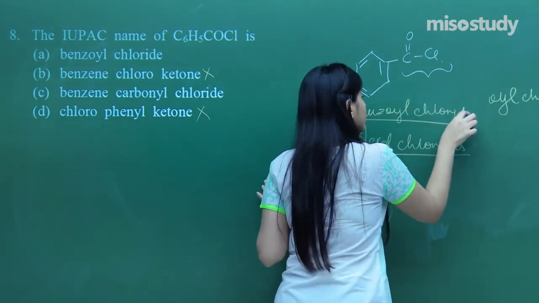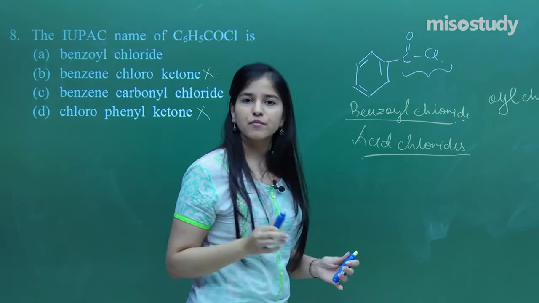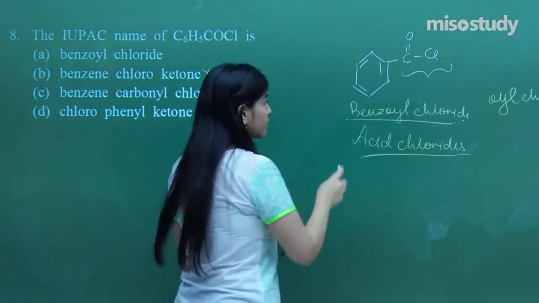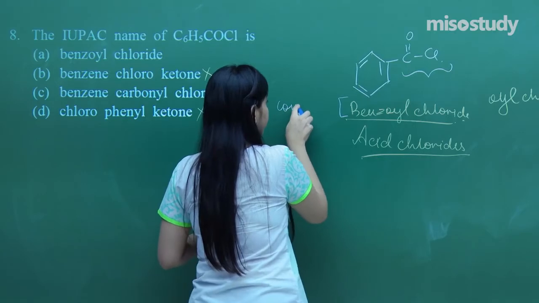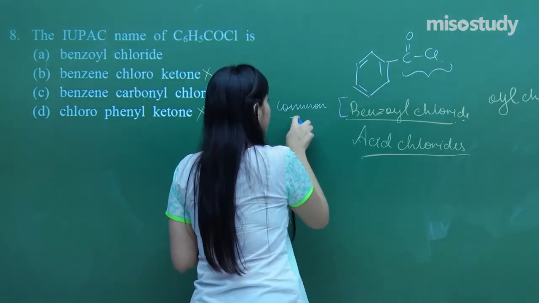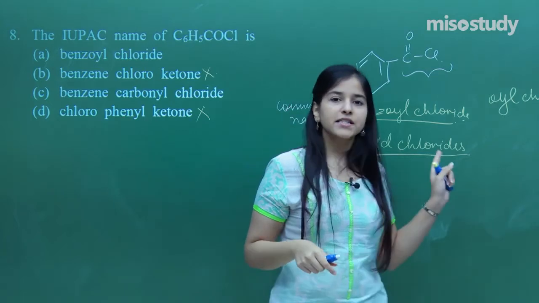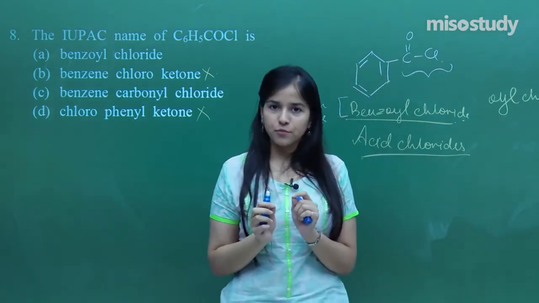But what is the problem with this name? It is actually not the IUPAC name, but the common name of the compound. So you need to be very careful while choosing the options. How do I assign the IUPAC name?